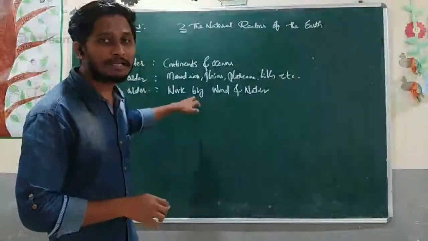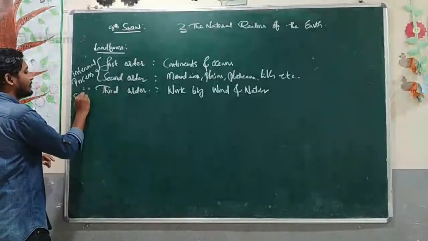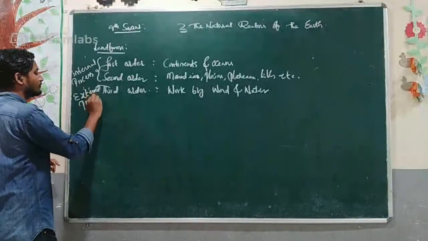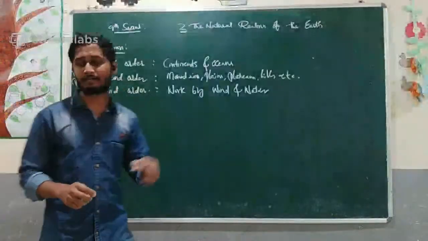Then this landform is known as what? The external process. So these two are the internal process and this is the external process.